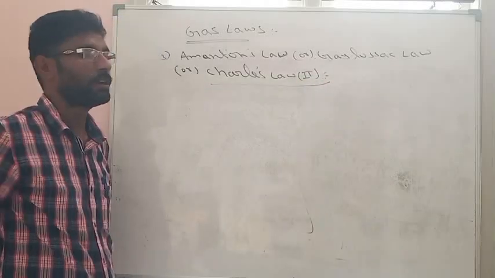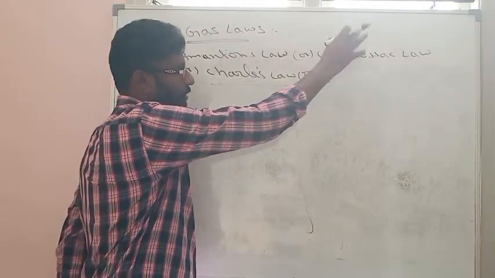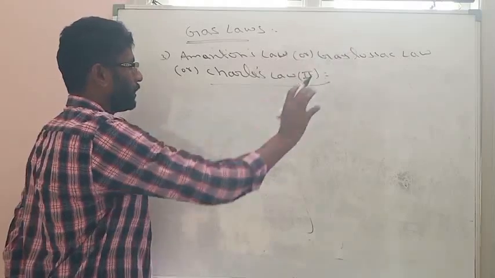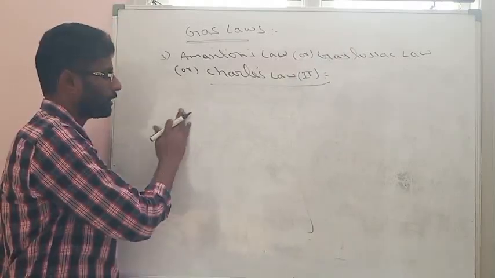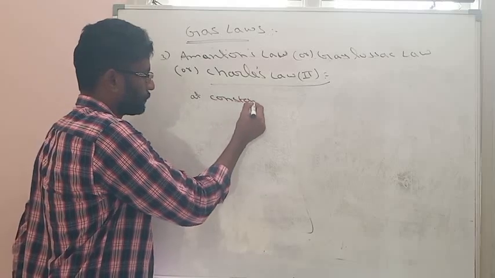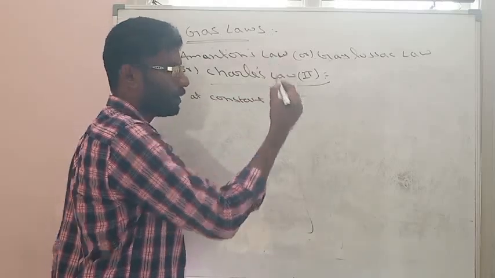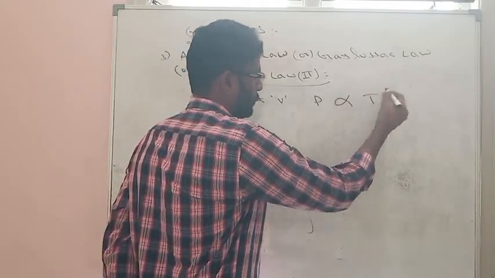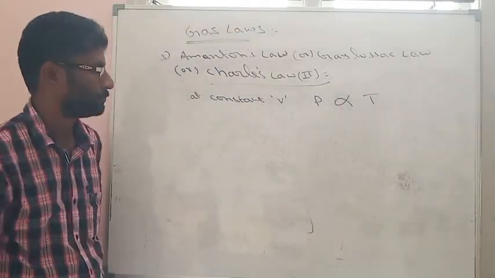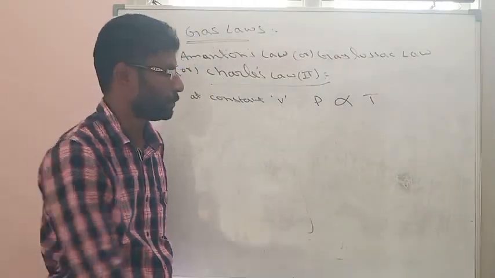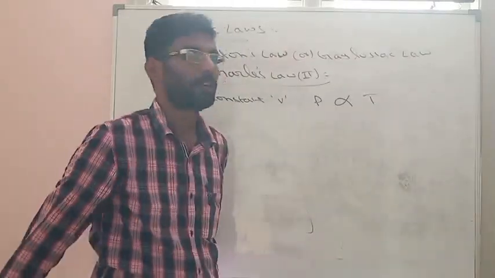According to this Hamilton's law or Gay-Lussac law, at constant volume, the pressure is directly proportional to temperature. Here volume is constant and pressure and temperature are variable. So pressure is directly proportional to temperature.